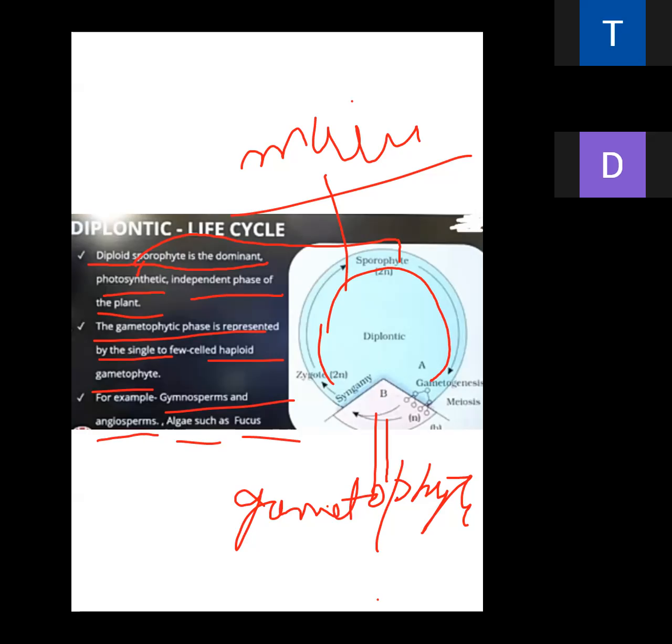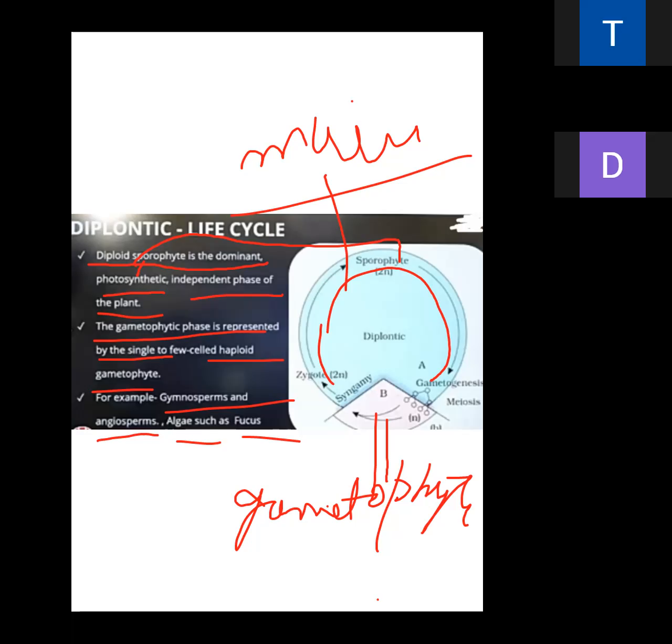Is it clear beta? Concentrate and see on the screen. See once again yourself beta. Clear everybody? The haploid period is very short lived. The main plant body, which can do photosynthesis, is the sporophyte.